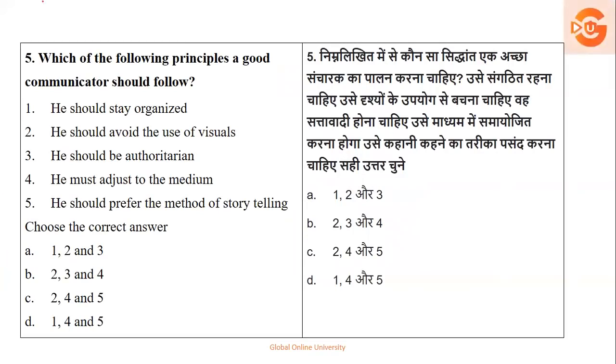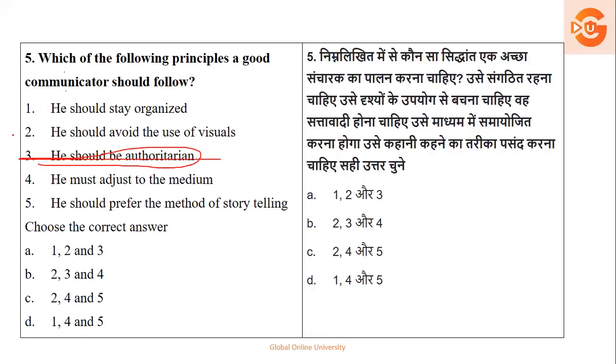Next, which of the following principles should a good communicator follow? Now see, as I always tell you, ऐसे type के questions में you go for downsizing options. कौन से principles communicator follow करते हैं? A good communicator follows. Let's go to the options. He should stay organized. He should avoid use of visuals. He should be authoritarian. He must adjust to the medium, and he should prefer the method of storytelling. So if a good communicator पूछा है तो obviously he should be authoritarian, तो आएगा नहीं, you can cancel.